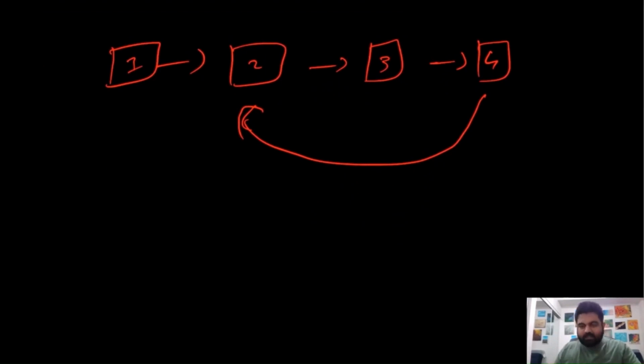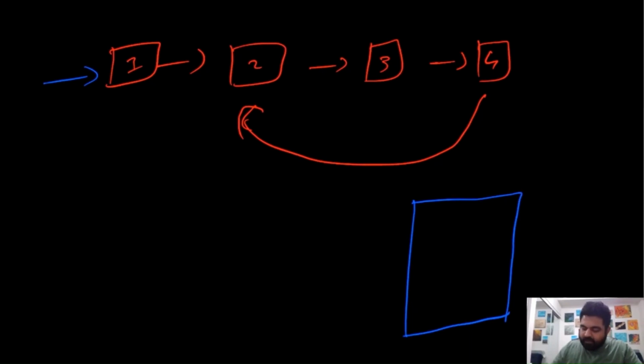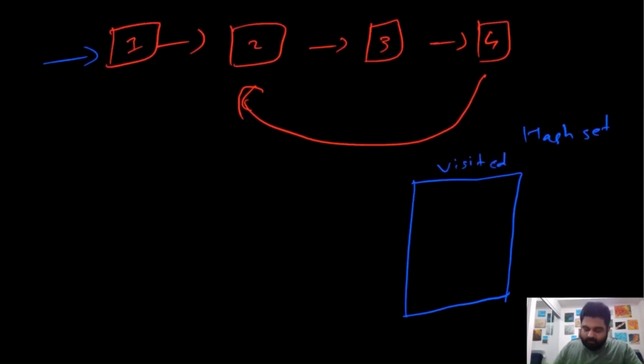The first solution that comes to mind is the one we have been using in different graph and other problems. At any moment we are given this head position, so we can create another data structure called a hash set, and inside this hash set we are going to keep track of all the visited nodes that we have passed so far. First, we check whether the node we are currently at exists inside this visited hash set or not. If it does not exist, we will add it to the visited hash set and keep moving forward. So at any moment, if we encounter the same node, we can clearly determine that there exists a cycle.